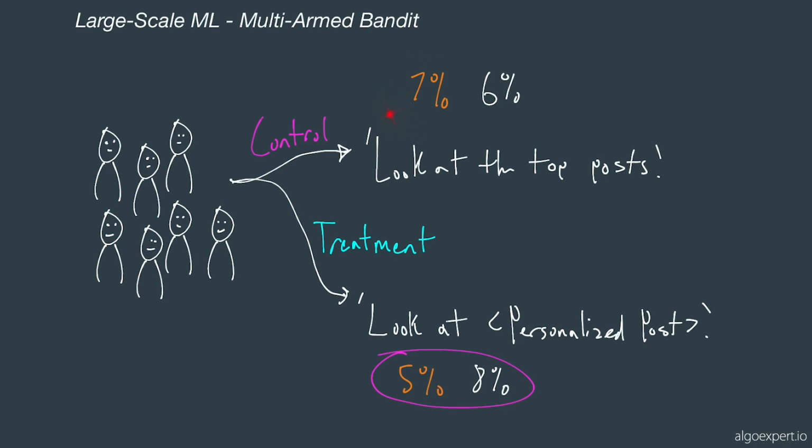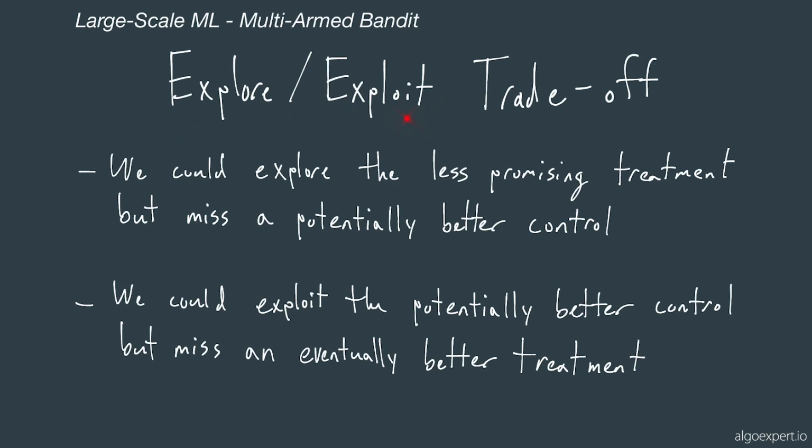The problem now is that if we did just route everyone to the control group after just 2 out of the 14 days, we would miss out on an eventual 2% gain if we had explored the treatment option a little bit more. So really what we're asking here is how should we trade off exploration versus exploitation? So we could explore the less promising treatment but miss a potentially better control. Or we could exploit the potentially better control but miss an eventually better treatment.